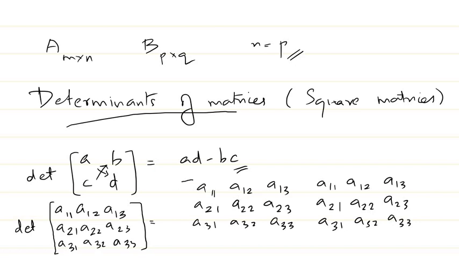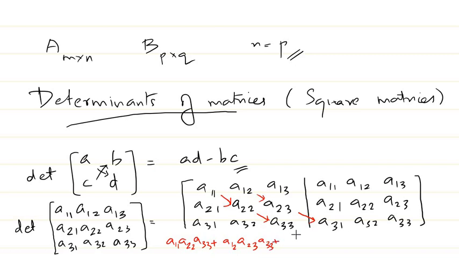So after writing this in this way, what you have to do is you just multiply and write down these terms, that is a11 into a22 into a33, plus, then you add this term, that is a12 times a23 times a31, plus you take this term's multiple, that is a13 times a21 times a32.